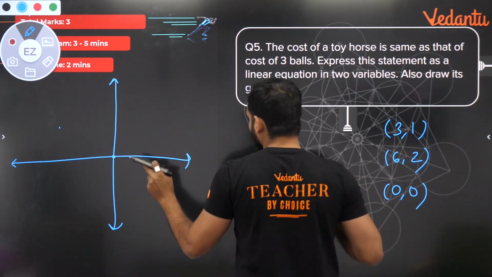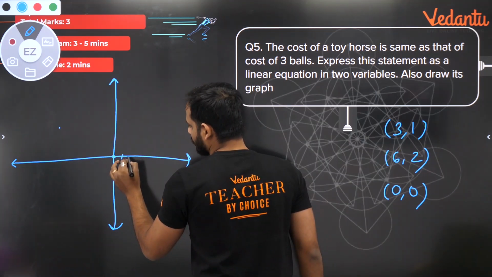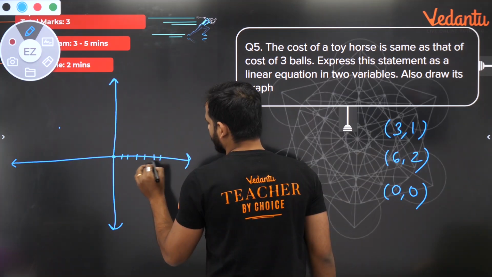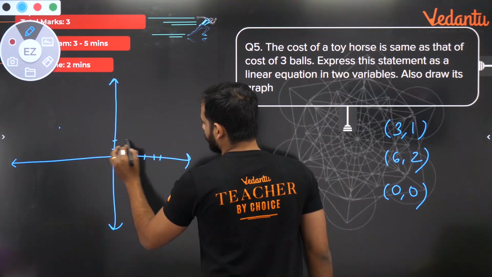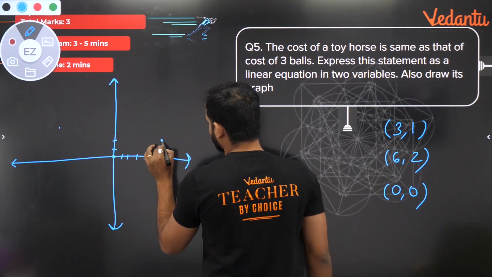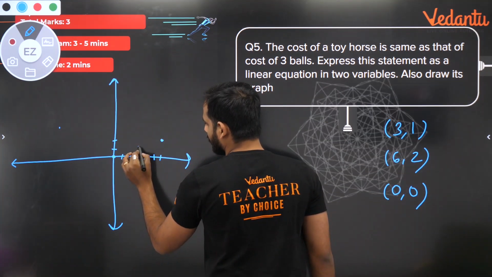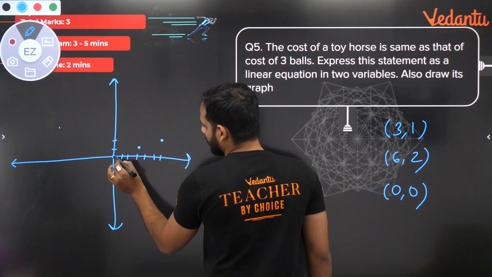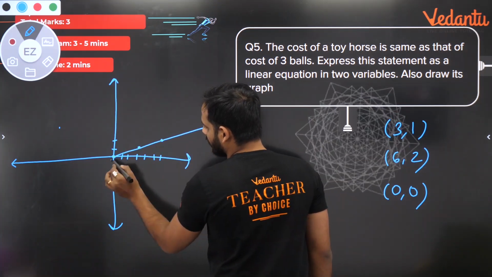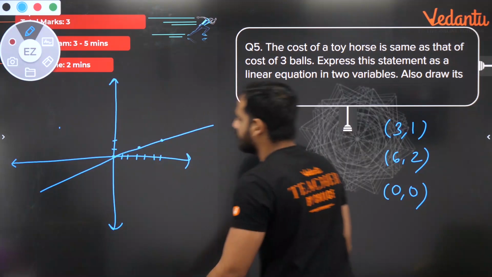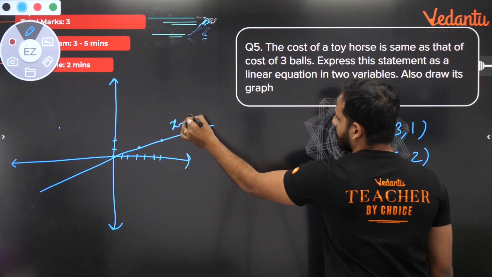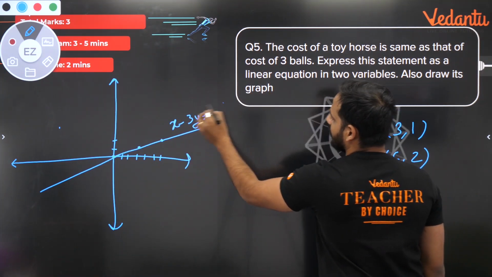Then we have 6, 2: 6 on the x-axis, 1, 2, 3, 4, 5, 6, and then 2 on the y-axis. So 6, 2 is somewhere here. And then we have 3, 1. So 3 is here, 1 is here. As you can see, bachcho, these 3 points are collinear. So extend the line. This is your graph for x minus 3y is equal to 0.